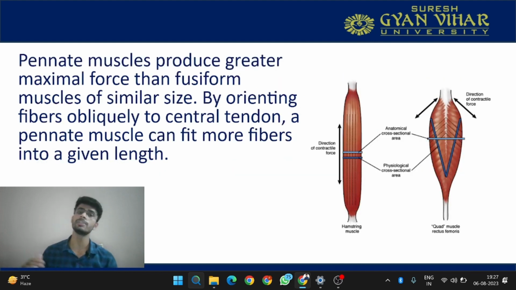Now pinnate muscles produce greater maximal force than fusiform muscles of similar size. Why is this happening? By orienting the fibers obliquely to the central tendon, a pinnate muscle can fit more fibers to a given length. This example you can see in daily life also. You must have seen the parkings in the mall.